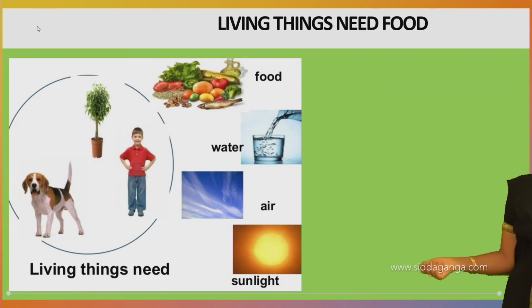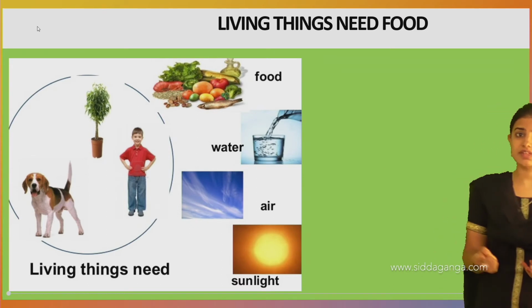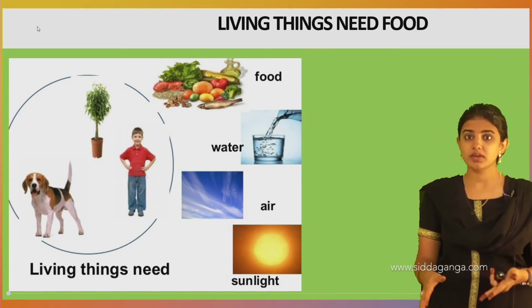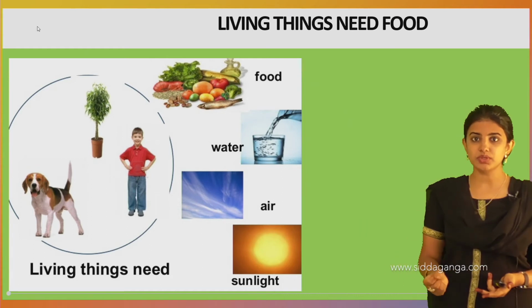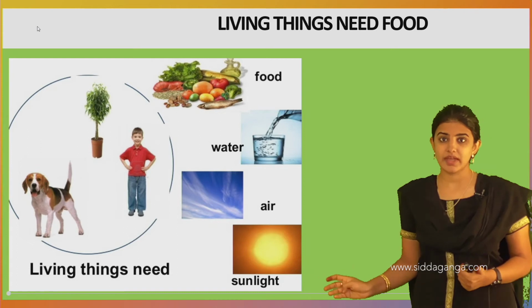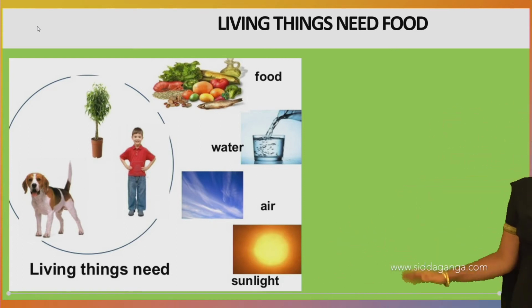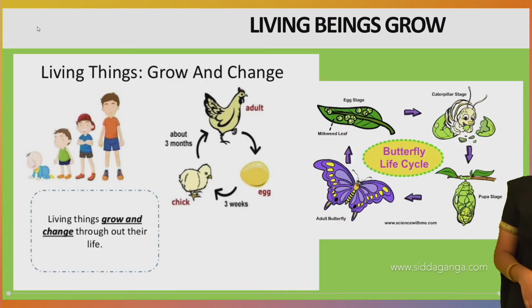And here there are some examples. See, man, dog, and even the plants also require energy. See, how do the plants get the energy? From the root, usually the soil which contains the minerals and nutrients, the root will absorb, and thereby it will circulate throughout the plant body. Like that even the plants also require energy, and it is one of the living things. And different types of organisms will be present where food acts as a fuel for these living organisms.